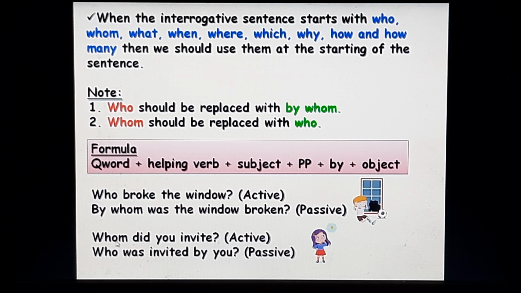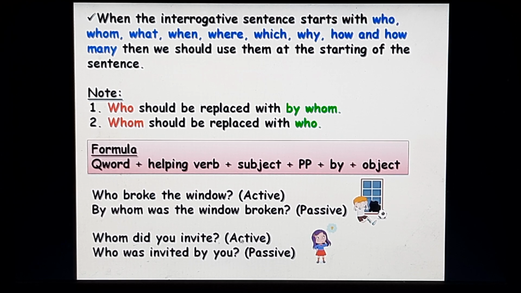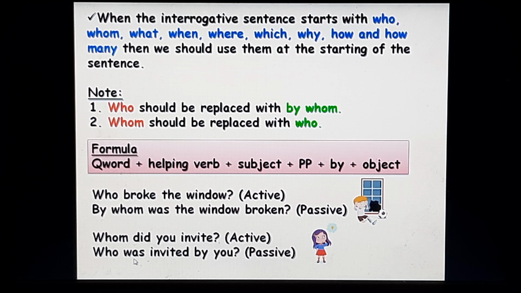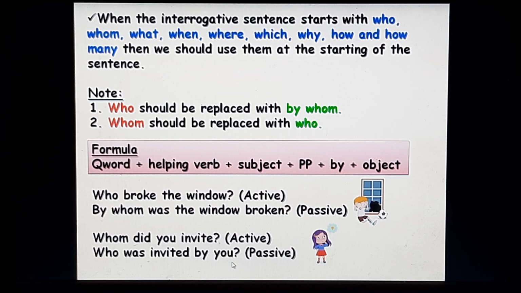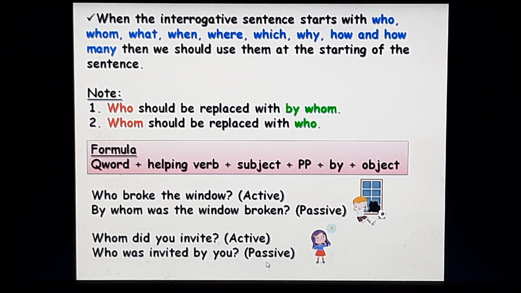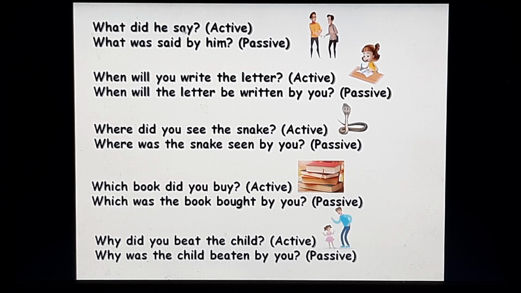Now, next example, whom did you invite? Active voice. Who. Did invite is past tense. So, past auxiliary was invited by you is your passive form. What did he say? Active voice. What. Did say is the past tense. So you use past auxiliary. Past participle is said by him. What was said by him is your passive.